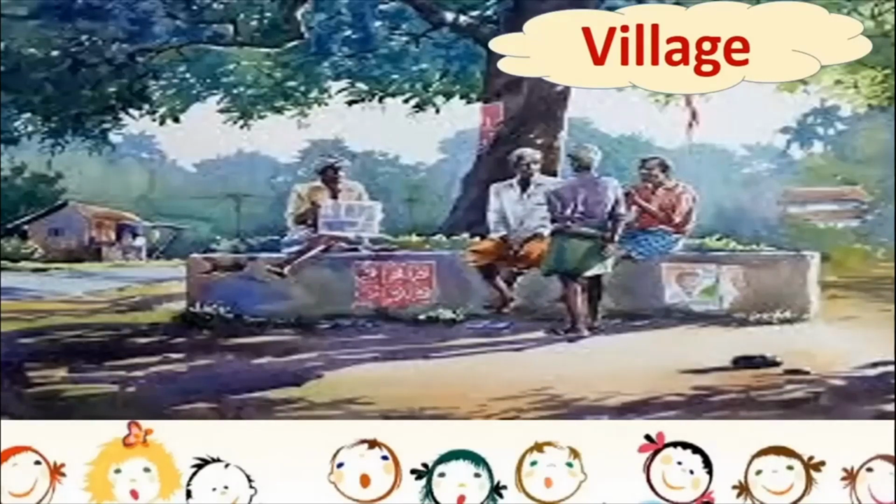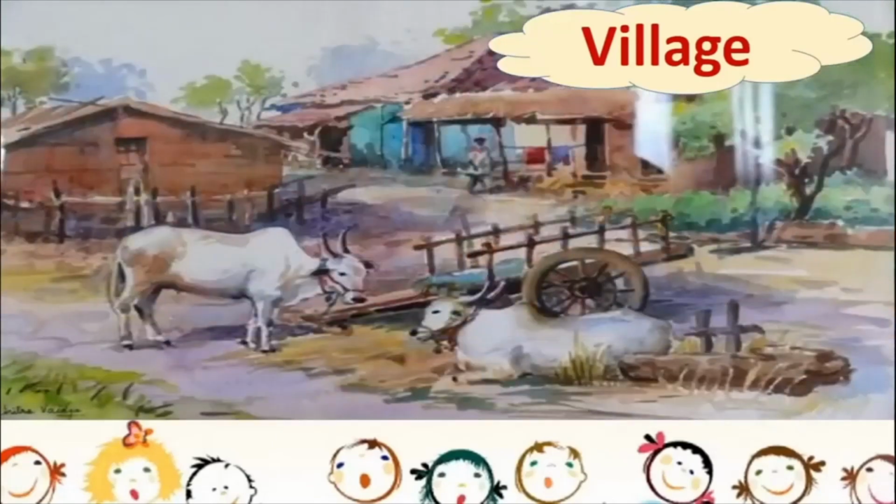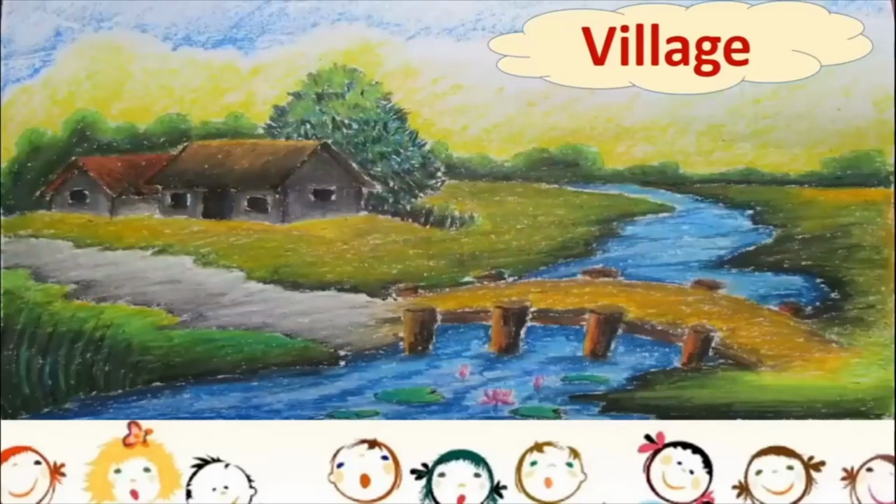This is one more image of a village for you. Like I told you, in a village the houses are smaller and you will see a lot of animals, and you will not see a lot of tall buildings. You will not see any tall building here, but you will see a lot of trees and a lot of greenery. So this is how beautiful a village looks.